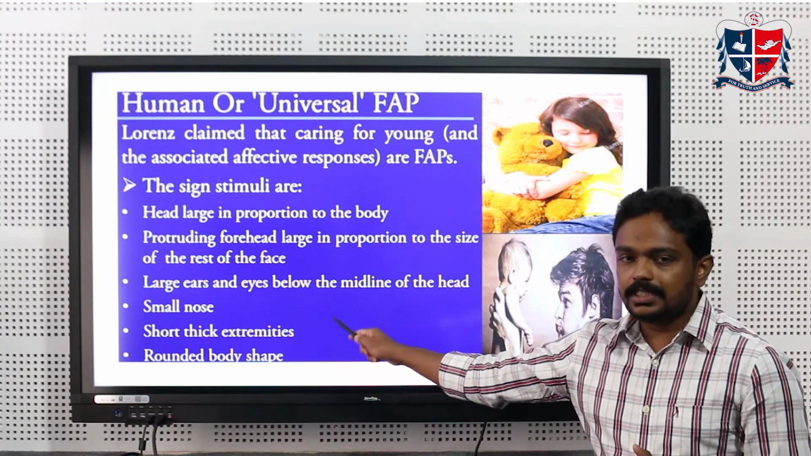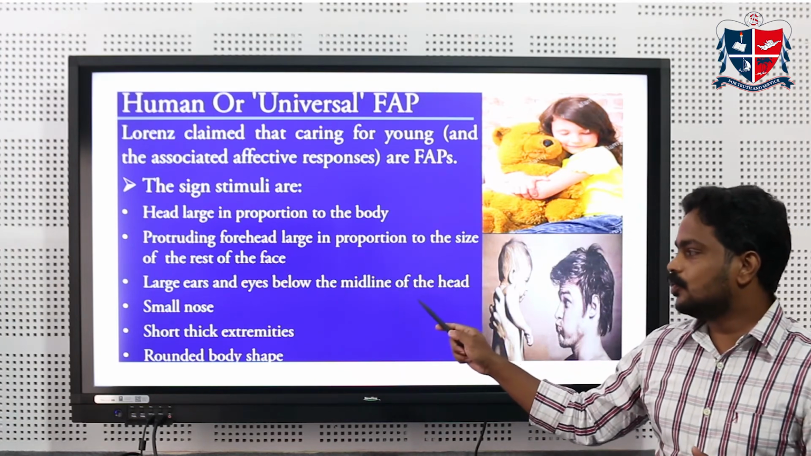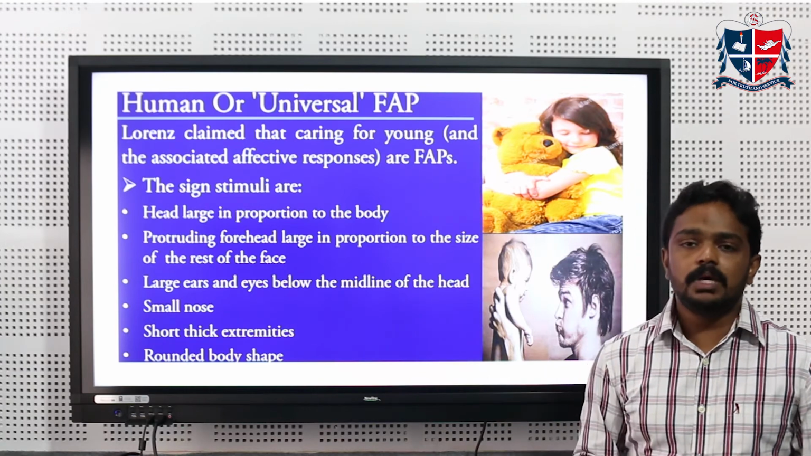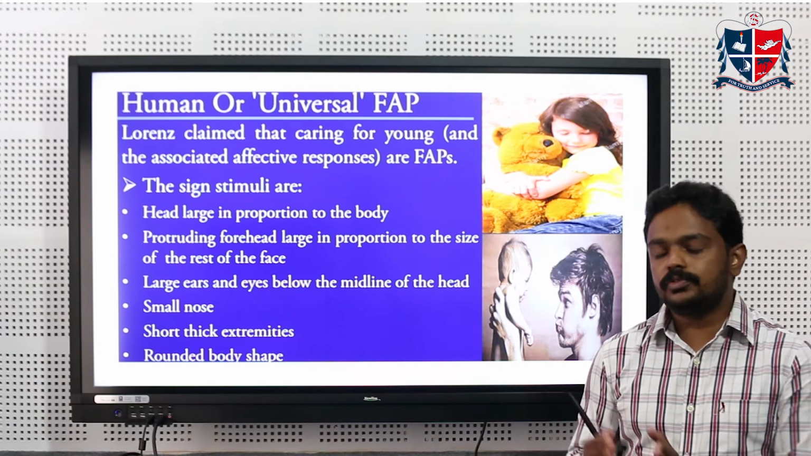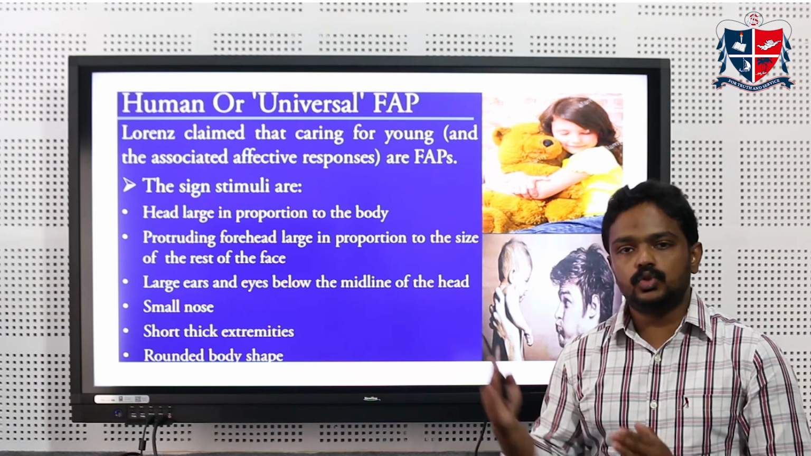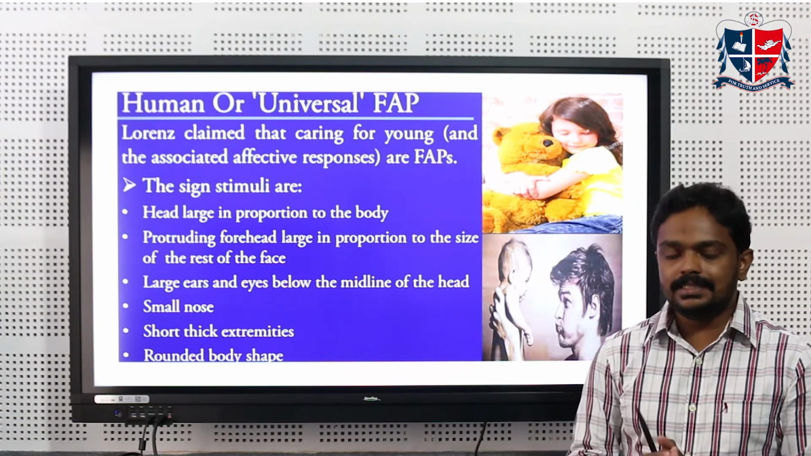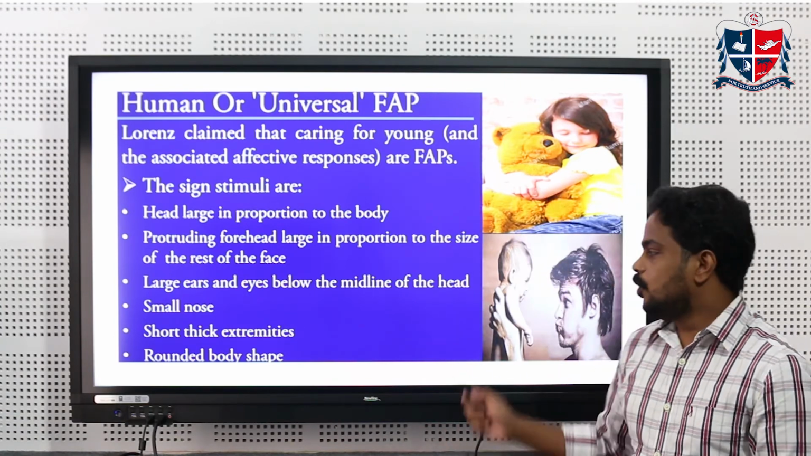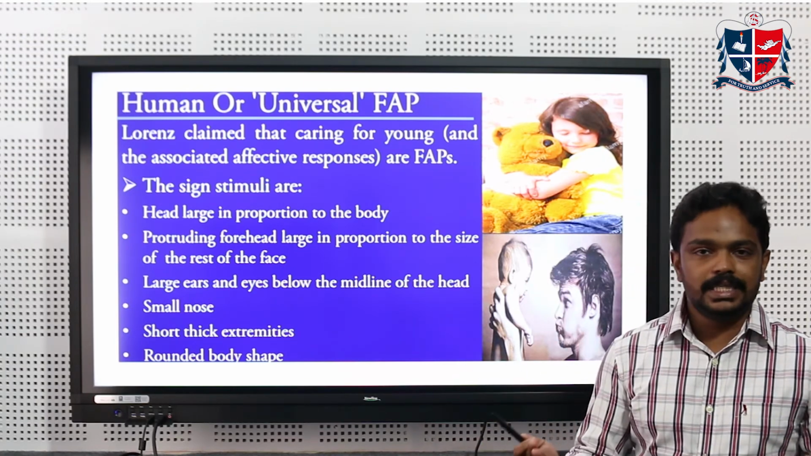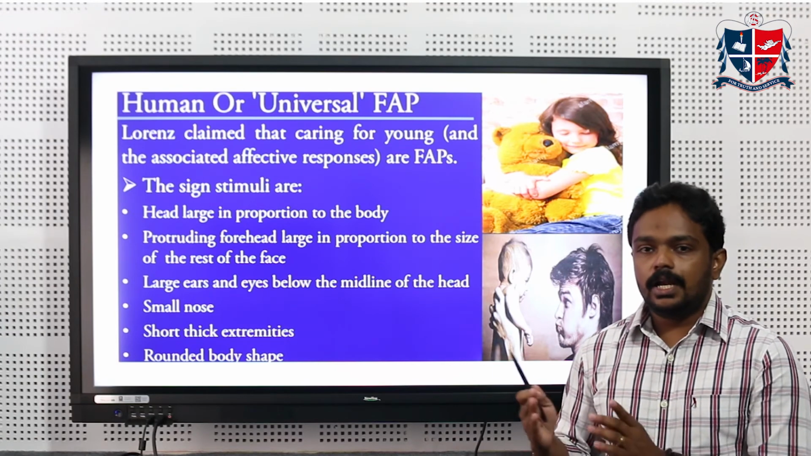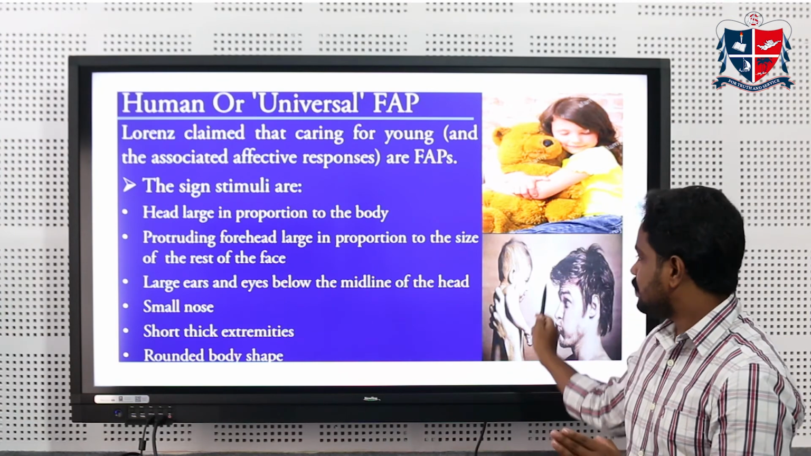Then there are different features such as a protruding forehead, large ears and eyes, a small nose, short thick extremities, and a rounded body shape. They are all external stimuli for the fixed action pattern. So from a simple goose to a complex organism like humans, we can see this kind of pattern, and it doesn't change with the species. Such behavior is very common in the environment, and we can see it throughout the animal kingdom, but it requires a lot of patience to understand such behavior throughout the ages.